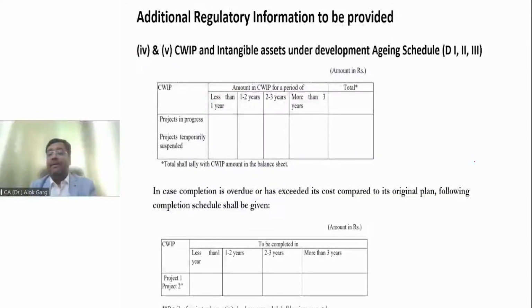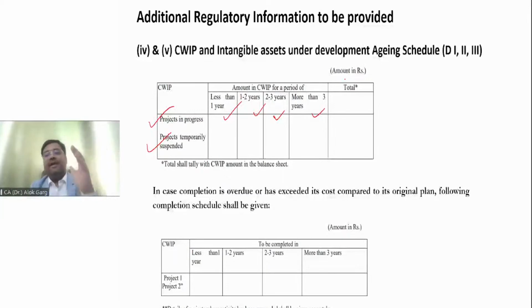Then let's come to the capital work in progress or intangible asset under development. Standard says that for capital work in progress, you have to provide the breakup between the projects which are running and the projects which have been temporarily suspended. And for those projects, you have to provide the aging for less than 1 year, 1 to 2 year, 2 to 3 year, more than 3 years.